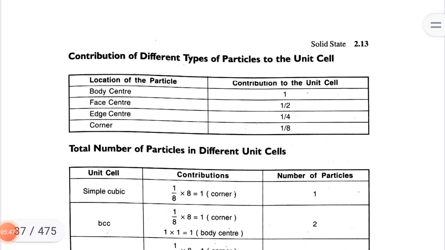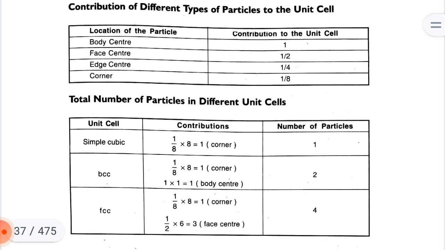Contribution of different types of particles to the unit cell. Location of the particle and contribution to the unit cell: body center, 1; face center, 1/2; edge center, 1/4; corner, 1/8.